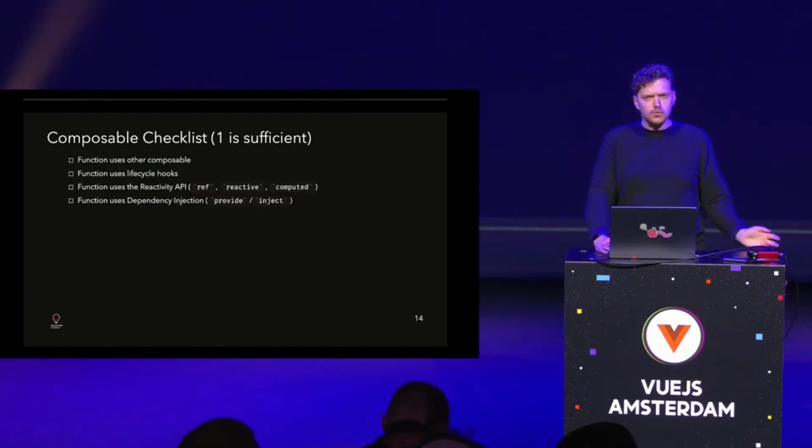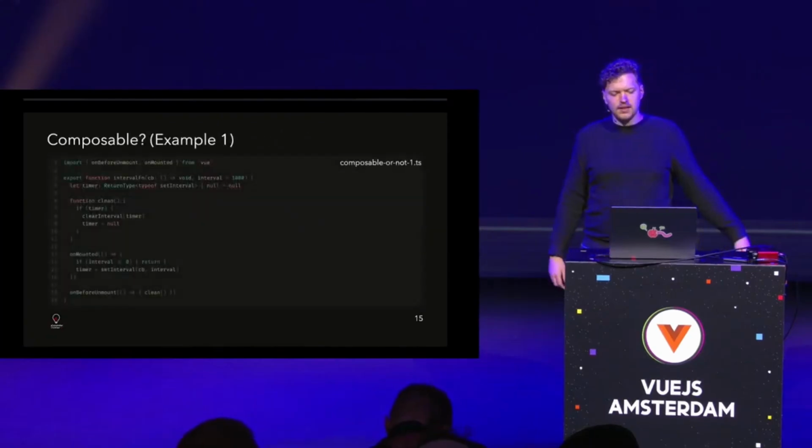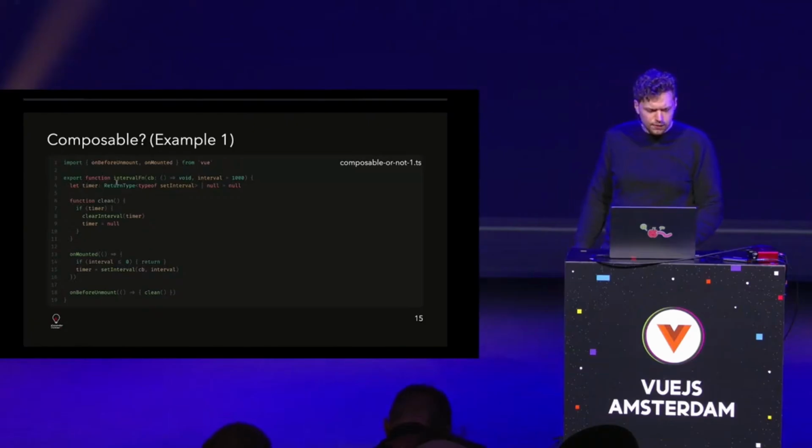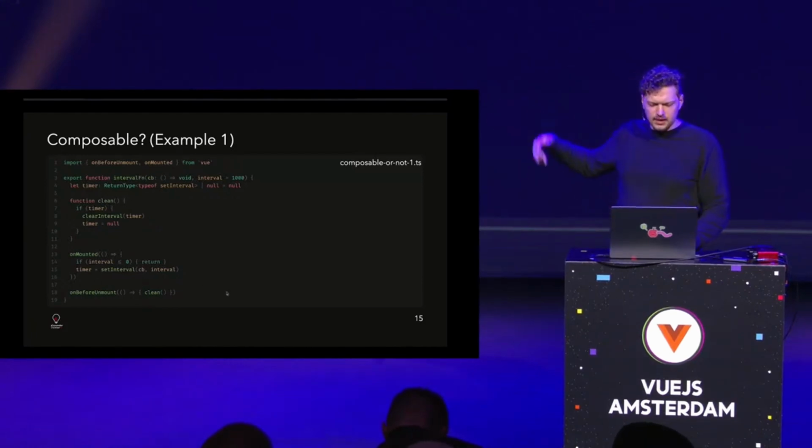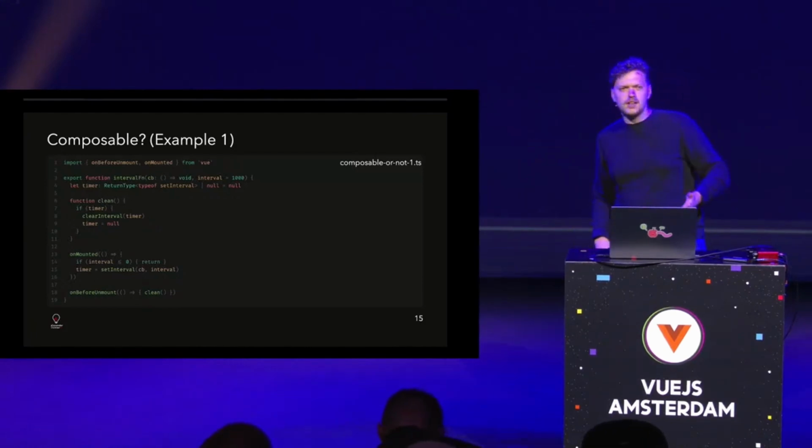And what would be a handbook if we didn't have some examples? So let's think of example number 1 here, right? We have an interval function. We have a bit of TypeScript. If you're not into TypeScript, ignore the types, that's fine. A clean function, and so on, and some lifecycle. So now we just do a simple check.